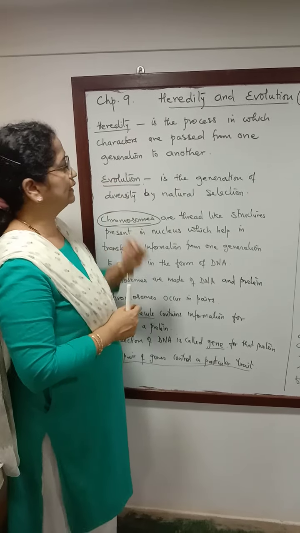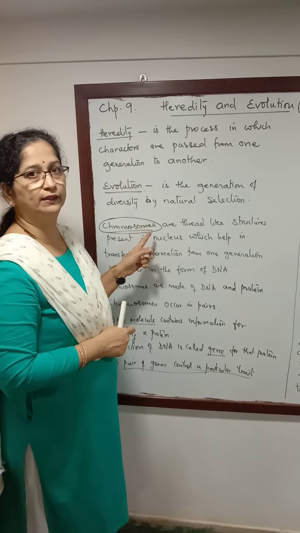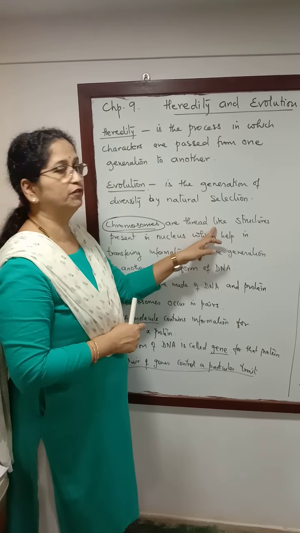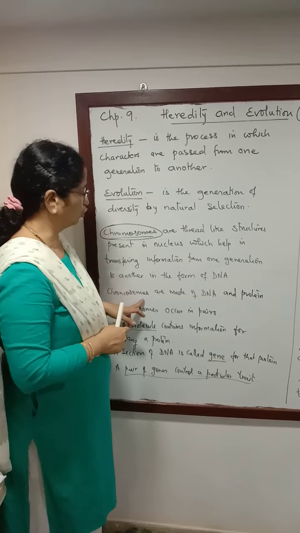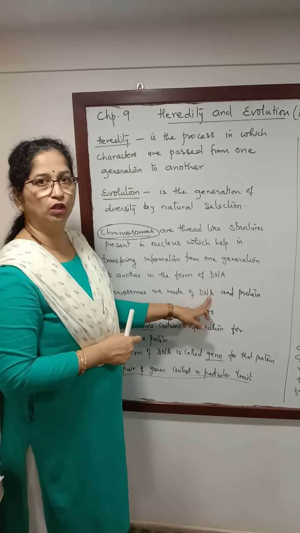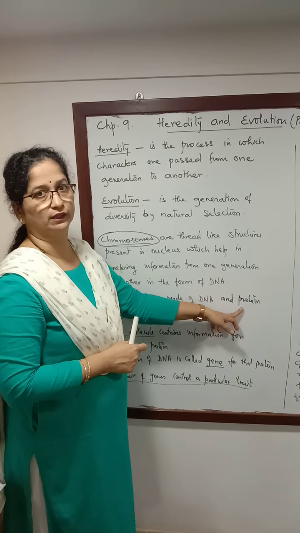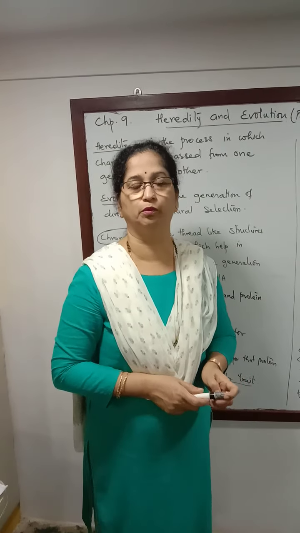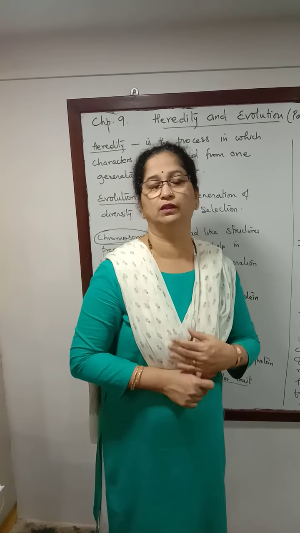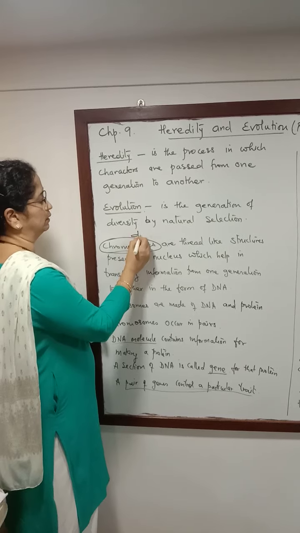And the organelles responsible for heredity are chromosomes, which are packed in the nucleus in the form of thread-like structures, as already studied. We already know that chromosomes are made of a single DNA molecule and proteins. Now we have studied in the chapter of how do organisms reproduce that just before cell division, the number of chromosomes will double.